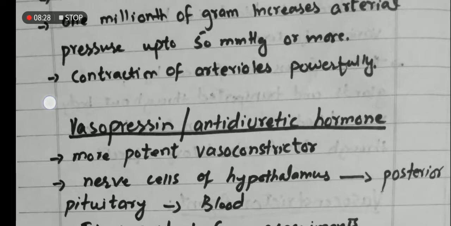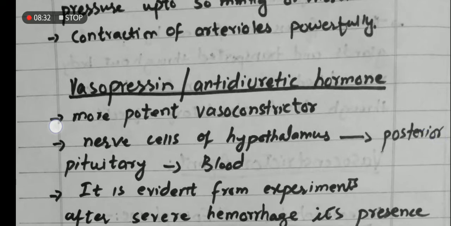It is then transported downward into the posterior pituitary by the nerves. Hypothalamus has a connection with the posterior pituitary through nerves, and it is transported into the posterior pituitary, not into the anterior pituitary. Then through posterior pituitary, it enters into the blood.